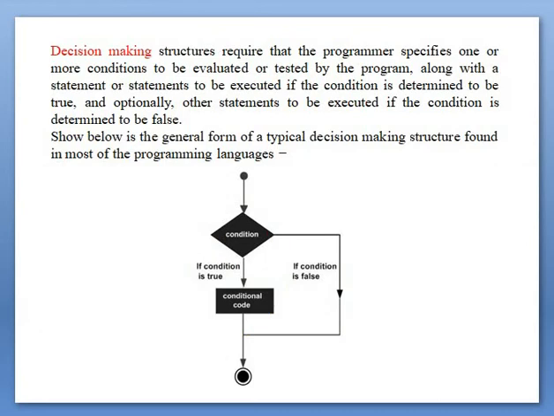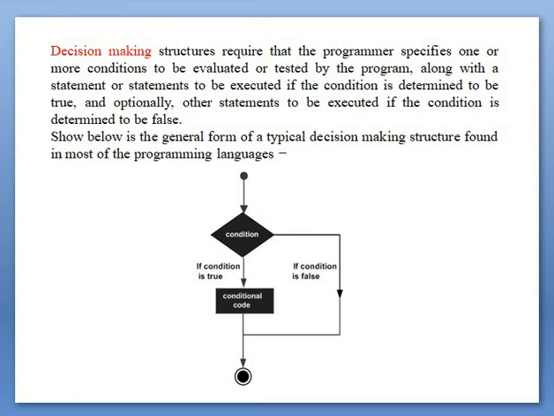So what is decision making structures? Decision making structures require that the programmer specifies one or more conditions to be evaluated or tested by the program, along with a statement or statements to be executed if the condition is determined to be true, and optionally other statements to be executed if the condition is determined to be false.